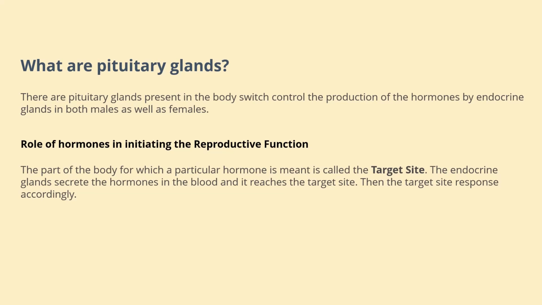The role of hormones in initiating the reproductive function: how does it generally control the reproductive function? The part of the body for which a particular hormone is meant is known as the target site. The endocrine glands secrete the hormone in the blood and it goes to the target site. Then in the target site, it causes the change.